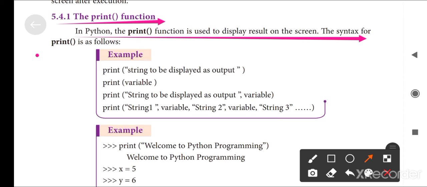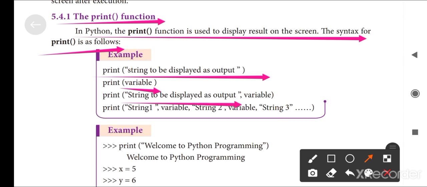The syntax for the print function is as follows. I already told you: print, inside the brackets and double quotes, we can put some line, and this line will be displayed on our output screen. The next one is a variable.